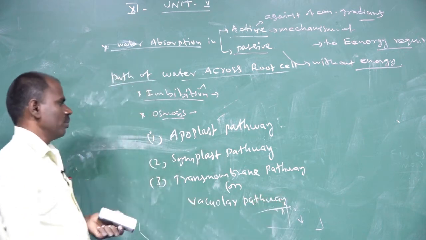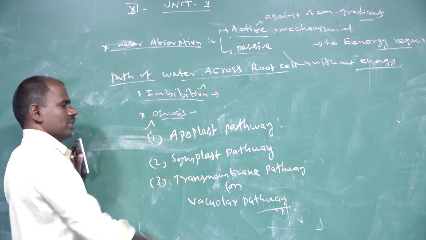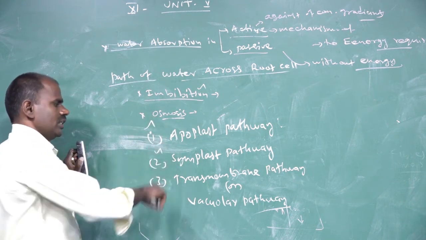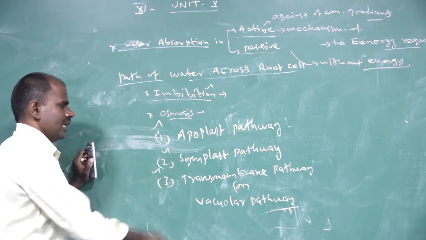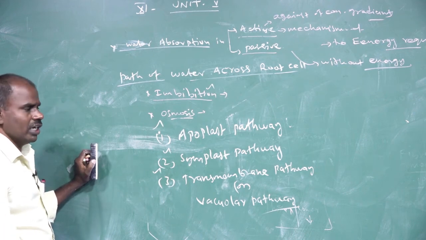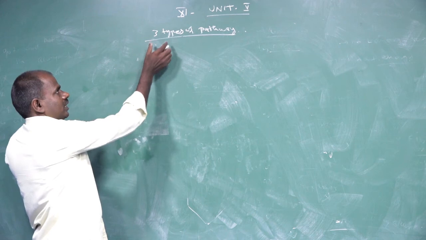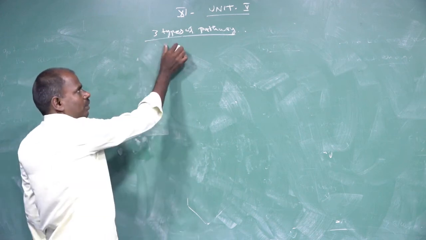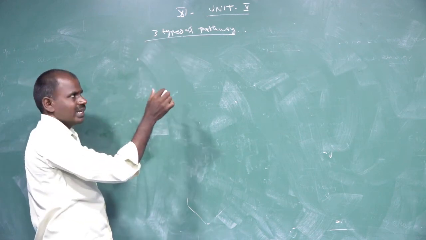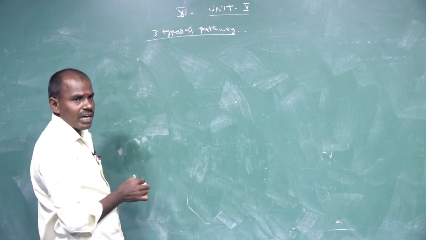Let me discuss them one by one. Water is transported from one region to another through these three types of pathway: apoplast, symplast, and transmembrane or vacuolar.